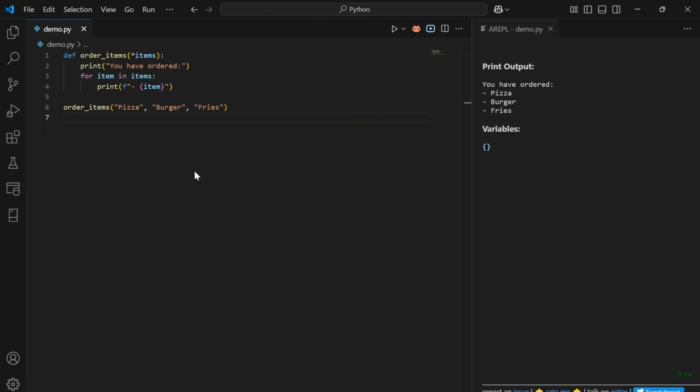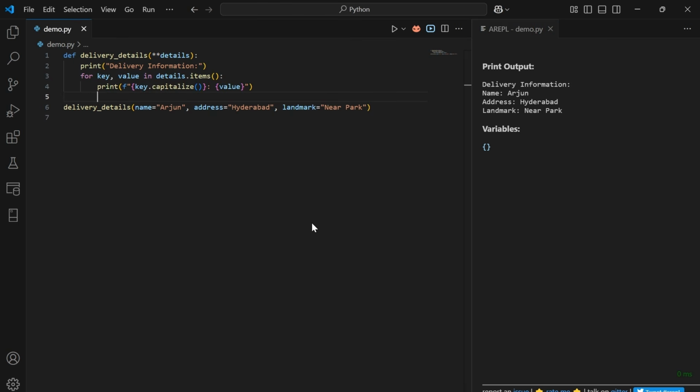First one is *args. Consider a scenario where a customer wants to order multiple items. So we need to provide such flexibility within our function. *items gathers all the positional inputs into a tuple. Then we can loop through all the items and manage those. For the order_items function, we were passing pizza, burger and fries as an input. After looping through all the items, this is the output that we get as a response.